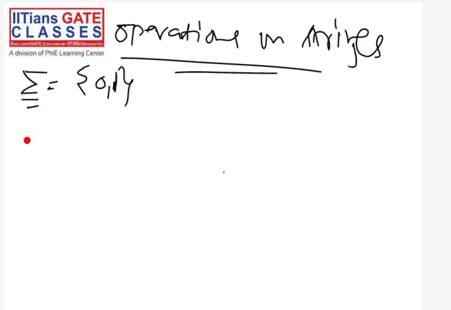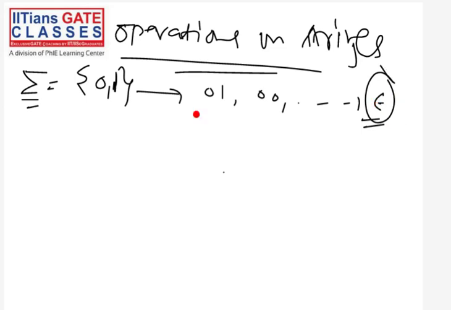On this input alphabet, we can define many strings. For example, this is a string, this is a string, and so on. Remember, this is also a string: the empty string. This is the representation of the empty string. So this many strings you can define on this input alphabet.